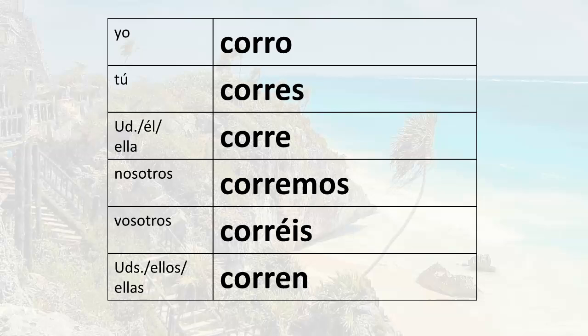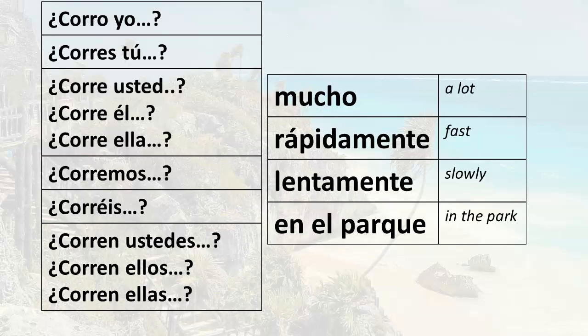What we're going to do in this lesson is just ask simple yes or no questions with the verb correr and its forms in the present tense. So remember, the simple way to ask a yes or no question is to reverse the word order. So for example, yo corro, I run, becomes corro yo. Tú corres becomes corres tú. Do you run? Usted corre becomes corre usted.